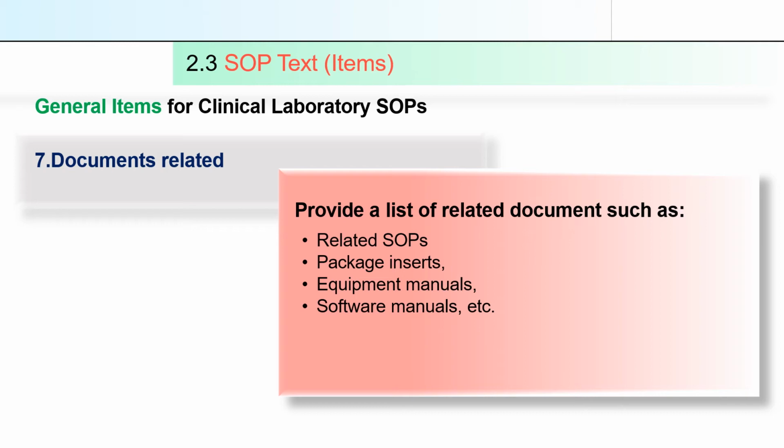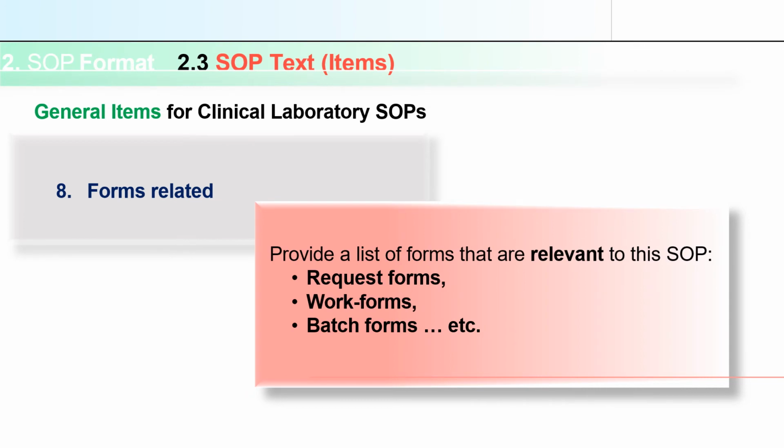And software manuals, how to handle the software, from which you have taken a reference, you have to add to this section. Then what are the related forms? Provide a list of forms that are relevant to the SOP. For an SOP there may be a requirement for a request form, work forms or batch forms. You have to add these in this particular column.